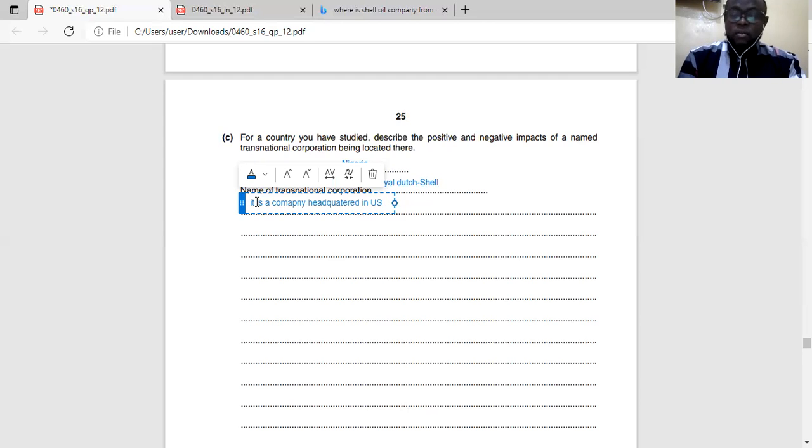You know, they are into oil. Just say that in the introduction. Mainly into oil. So some of their benefits is that they create jobs. They create jobs for many Nigerians, which helps them to be able to make a decent living.